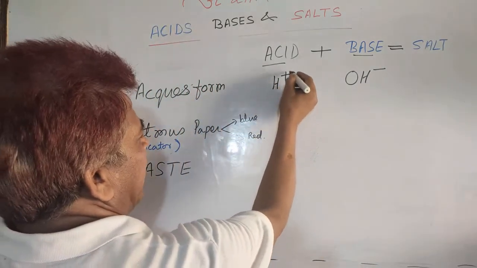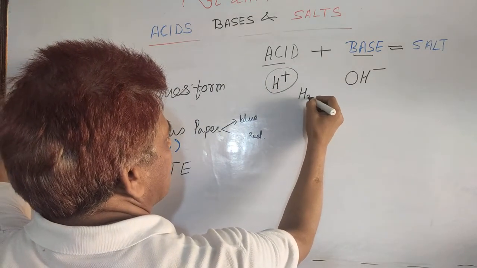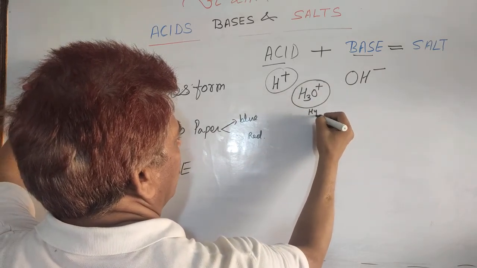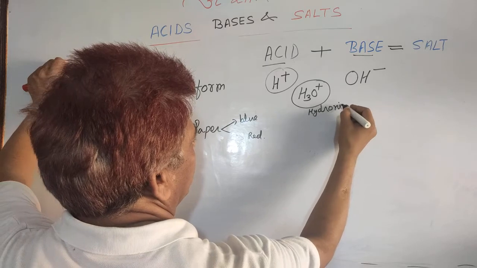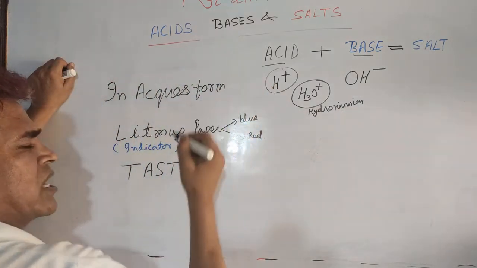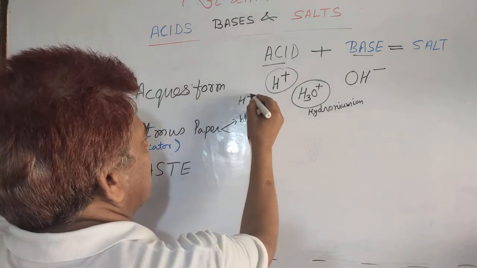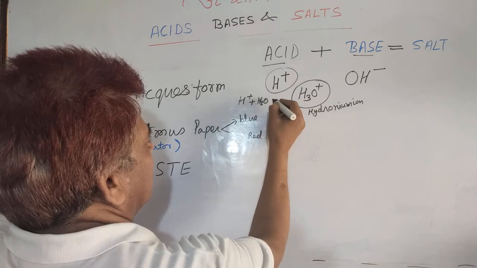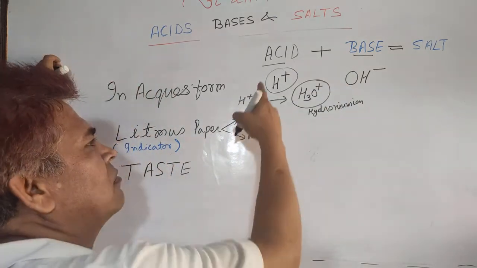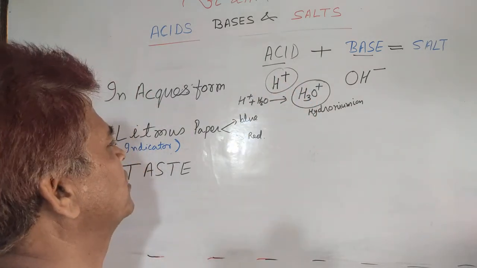In some books, H plus is also written as H3O plus. This is called the hydronium ion. In fact, the H plus in water is very unstable, so that H plus combines with water to form the hydronium ion. So, whether you say H plus or hydrogen ion, it is the same thing.